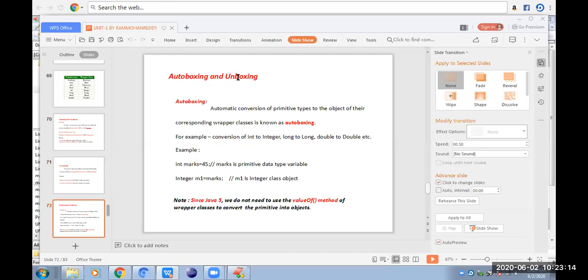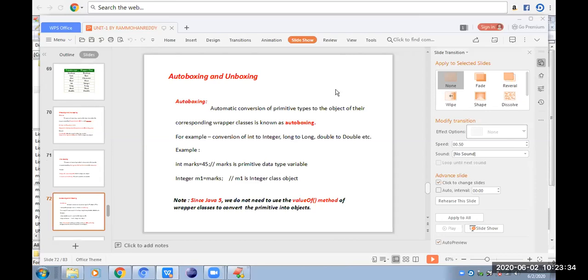The next concepts are autoboxing and unboxing. Autoboxing means automatic conversion of a primitive data type to an object. From Java 5 onwards, it will automatically and internally convert that primitive data type to an object. We have no need to use special methods. Unboxing is the reverse of this one: the automatic conversion of objects to primitive data type variables is known as unboxing.